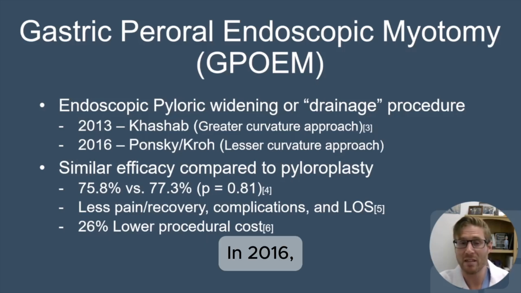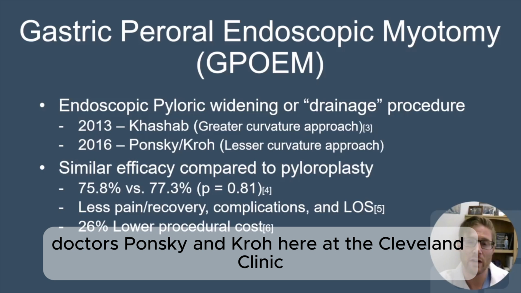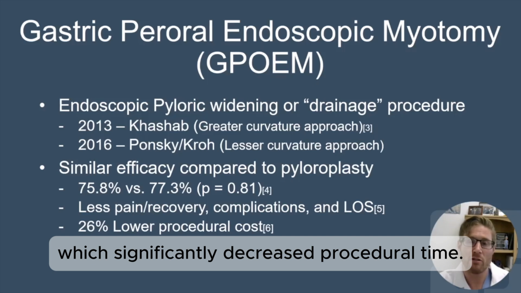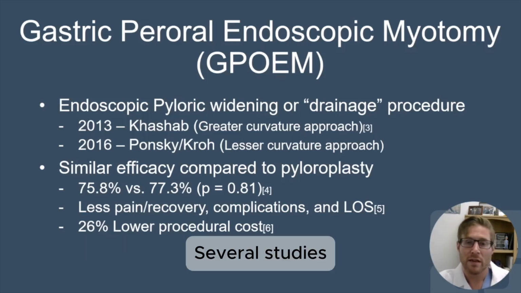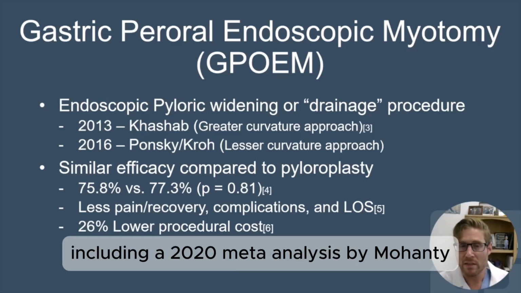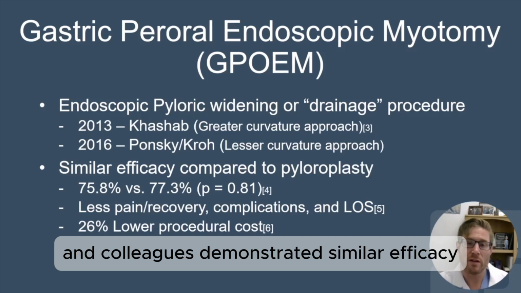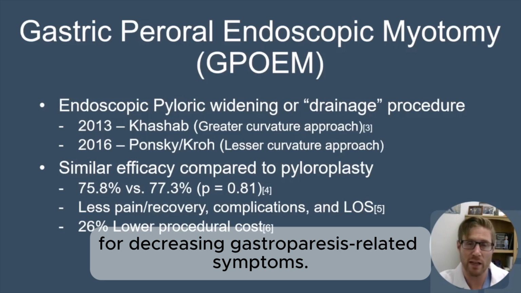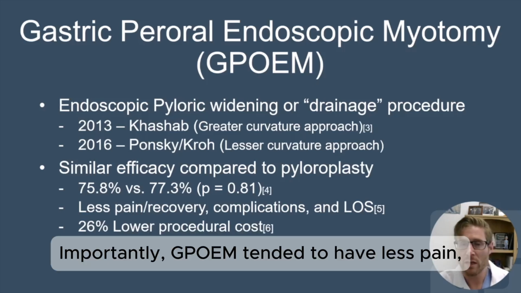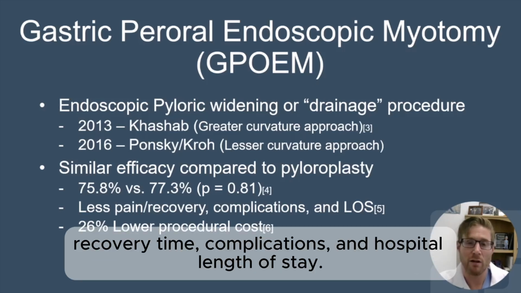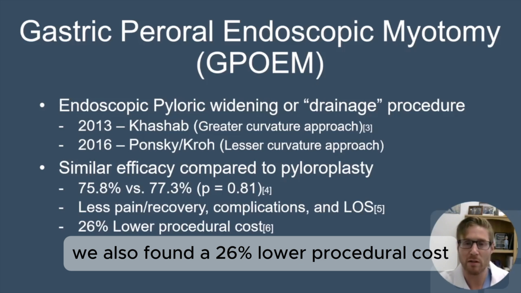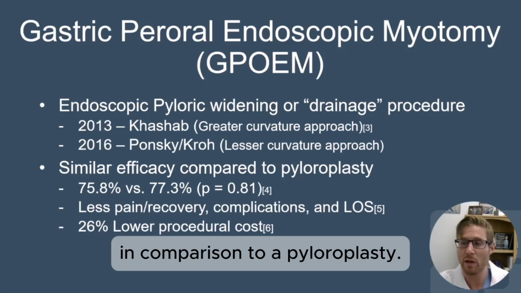In 2016, Drs. Ponsky and Crow here at the Cleveland Clinic modified the procedure to a lesser curvature approach, which significantly decreased procedural time. Several studies, including a 2020 meta-analysis by Mohan and colleagues, demonstrated similar efficacy in comparison to pyloroplasty for decreasing gastroparesis-related symptoms. Importantly, GPOEM tended to have less pain, recovery time, complications, and hospital length of stay. Here at Cleveland Clinic, we also found a 26% lower procedural cost in comparison to a pyloroplasty.